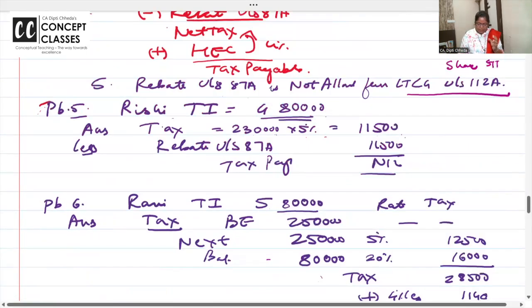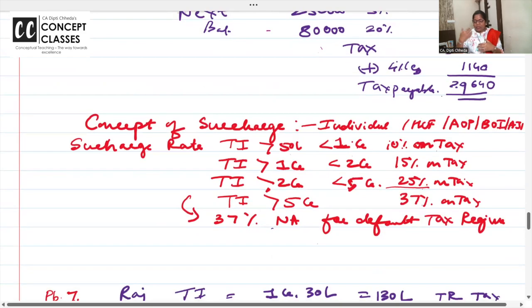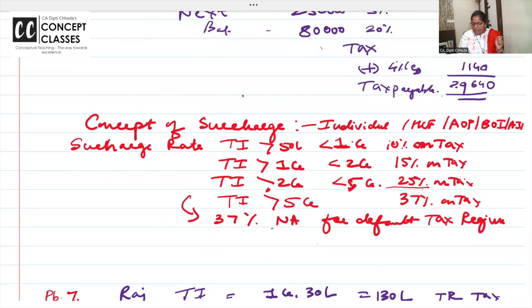Let us do the concept of surcharge. If as an individual, HUF, AOP, BOI, AJP... I'm not teaching surcharge for others because for others we have not even done the tax rates.